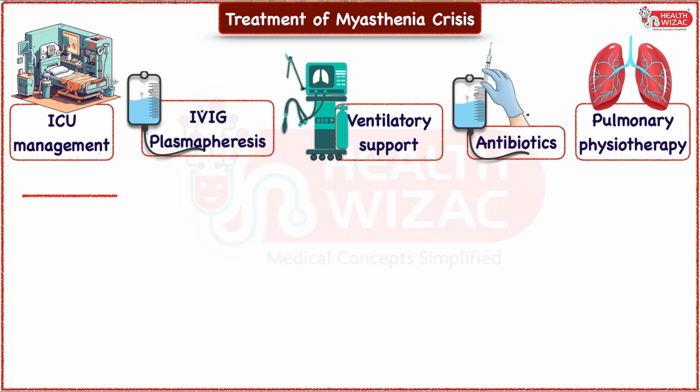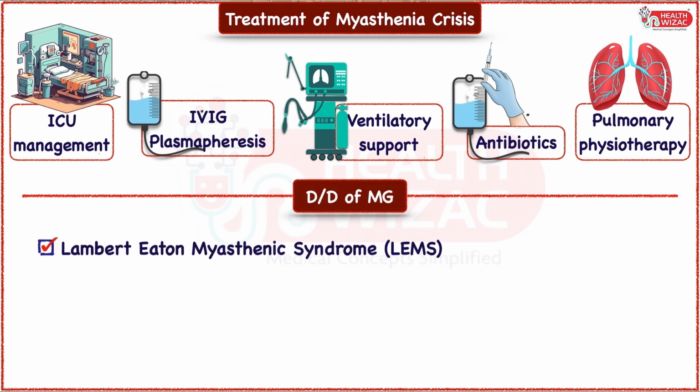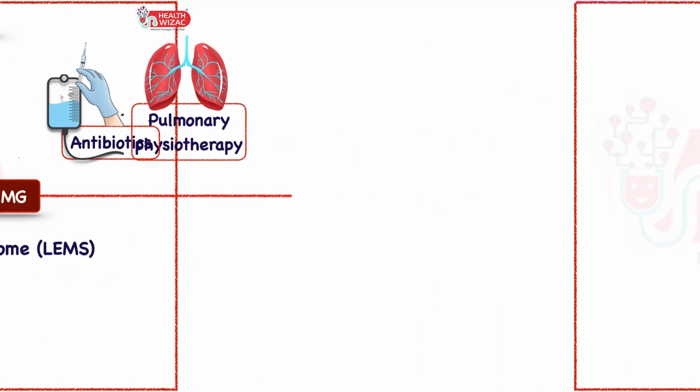Finally friends, let's have a look at the differential diagnosis of myasthenia gravis, which includes Lambert-Eaton myasthenic syndrome, neurasthenia, hyperthyroidism, and botulism. So friends, this brings us to the end of this topic.